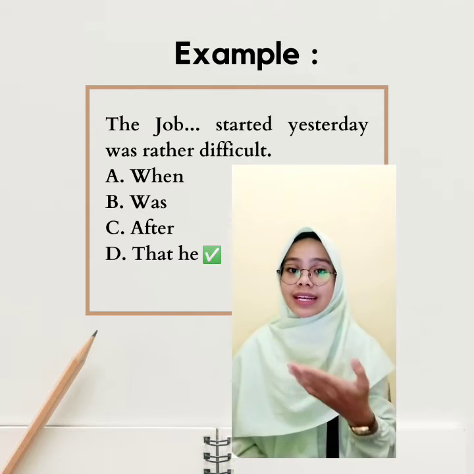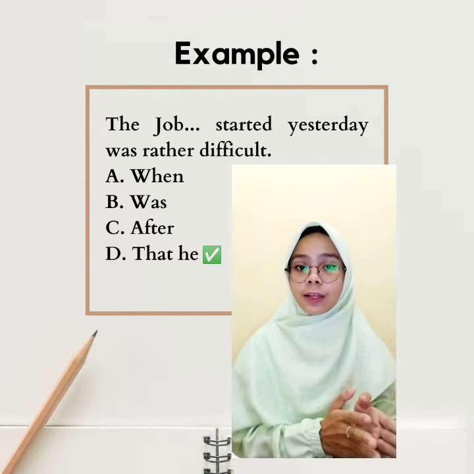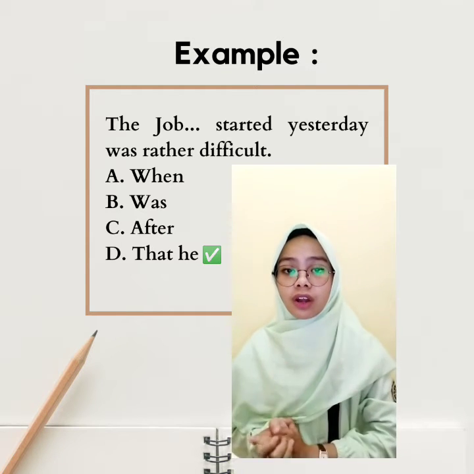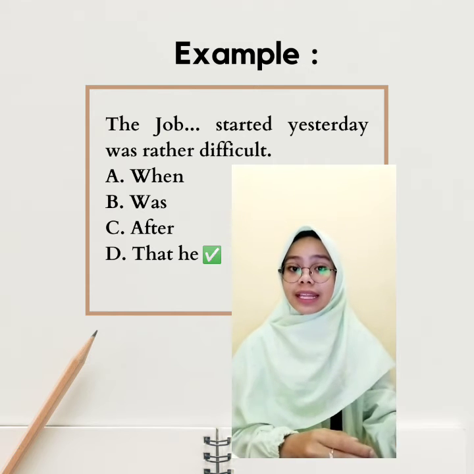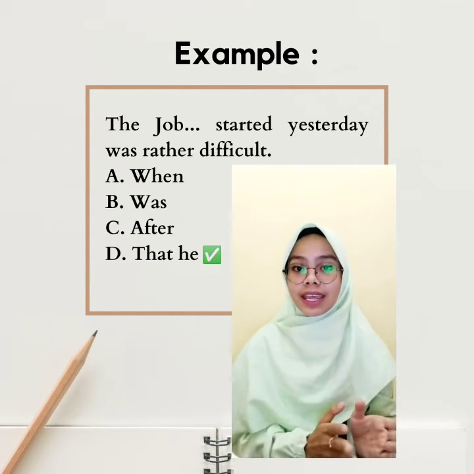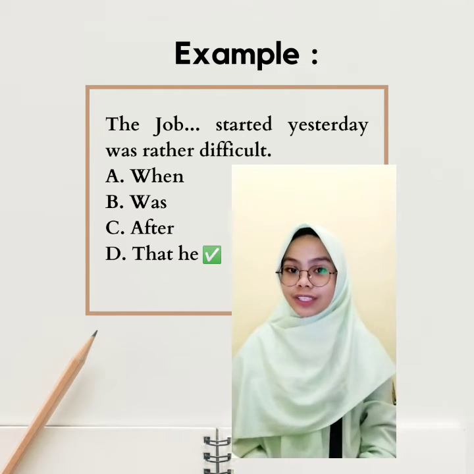Answers A, B, and C are wrong because answer A, when, is only connector. Answer B, was, that is to be. Answer C, after, that is conjunction.